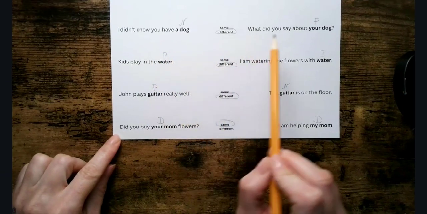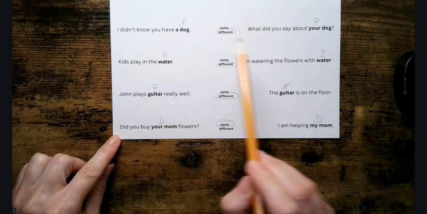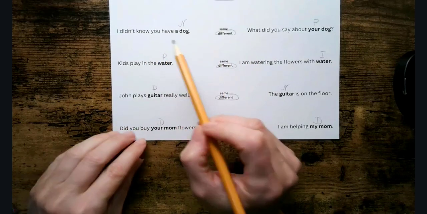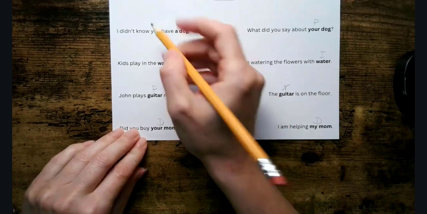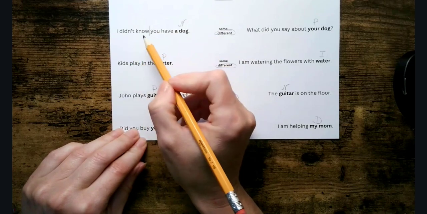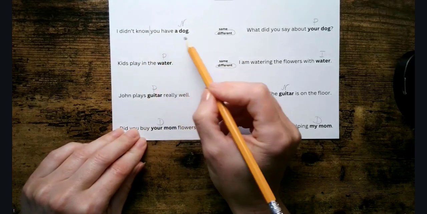Okay, here's our next set. We're working with these 2 lines, so we will start right here. I didn't know you have a dog. So here we are dealing with a complex sentence because we have two distinct ideas: I didn't know something, and you have a dog.